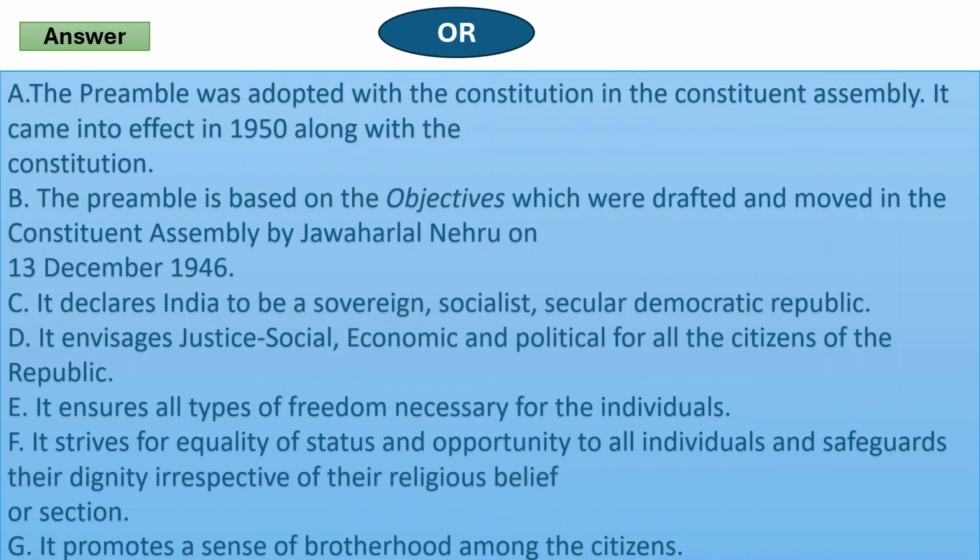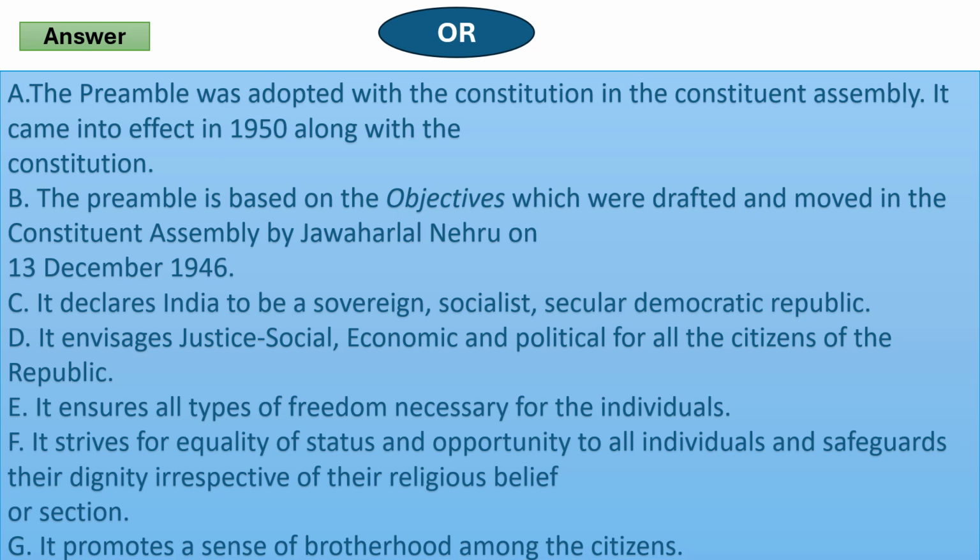Now the answer of the second part, that is, why is the Preamble very important? So the answer will be: A. The Preamble was adopted with the Constitution in the Constituent Assembly. It came into effect in 1950 along with the Constitution. B. The Preamble is based on the objectives, which were drafted and moved in the Constituent Assembly by Jawaharlal Nehru on 13 December 1946.